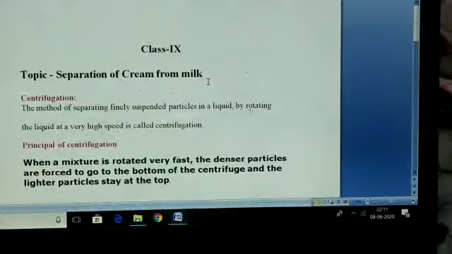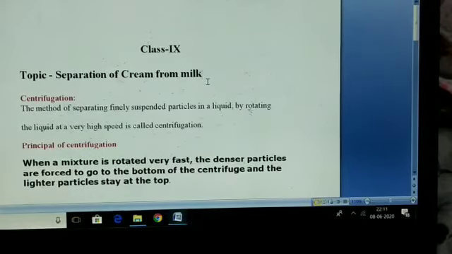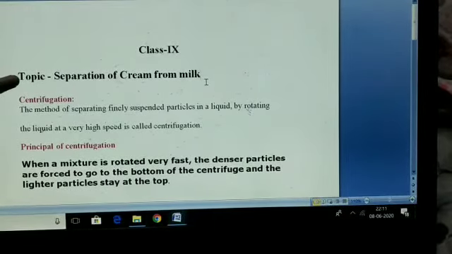Good morning students. Today we are going to study about separation of cream from milk. What is our topic? Separation of cream from milk.